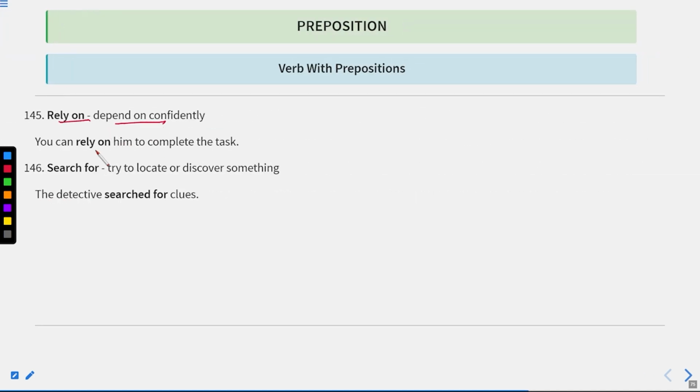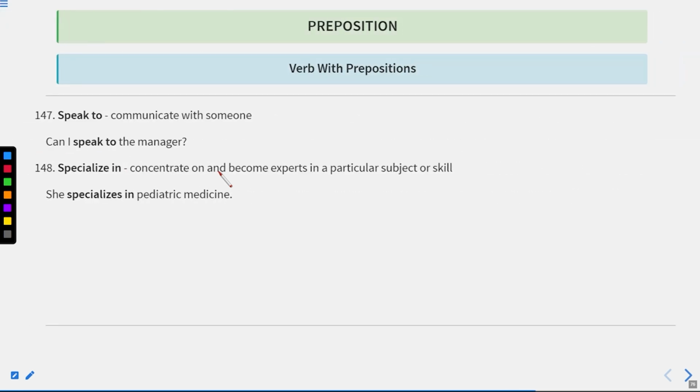Rely on means depend on confidently. You can rely on him to complete the task. It means you can depend on him confidently to complete the task. Search for, try to locate or discover something. The detective searched for clues. Okay. Now let us move to the next one.